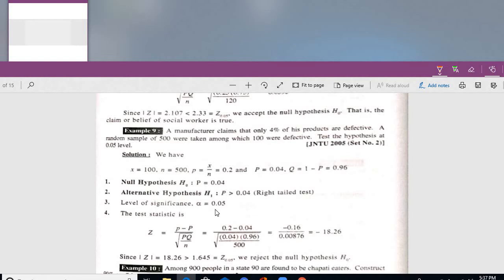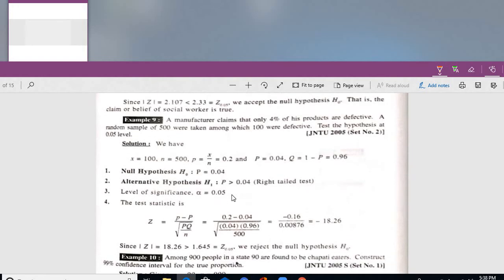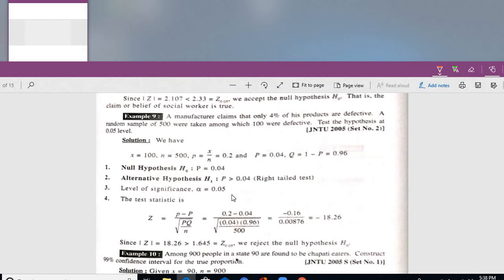And the alternative hypothesis. The manufacturer claims that only 4% of his products are defective. If the defectiveness is more than 4%, what happens? Defectiveness only 4%, less than 4% is allowed. If above 4% defective items are there, H naught will be rejected. Above means what? Greater than type. Students can easily understand: if the defective nature is more than 4%, it is against the manufacturer's claim. So P greater than 0.04.